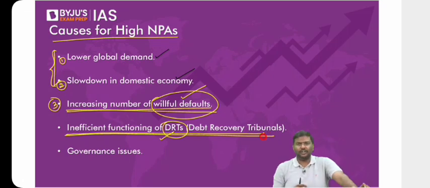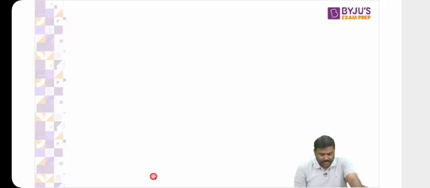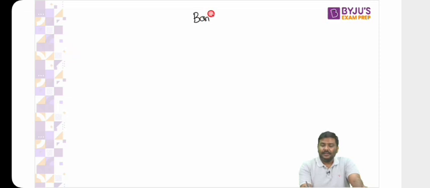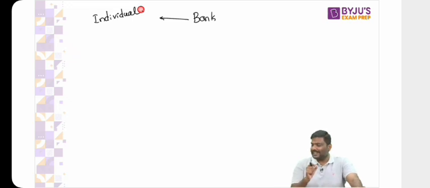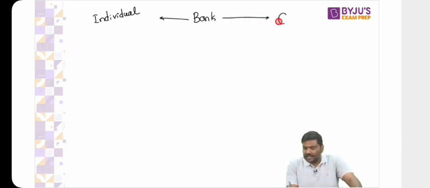Now, what is this debt recovery tribunal? Follow this very carefully. I'll give you a classification now. Here is a bank. The bank will give loans to, let's say, individual borrowers. Instead of individual borrower, they will use the term retail borrower. Then the bank will also provide loans to companies.